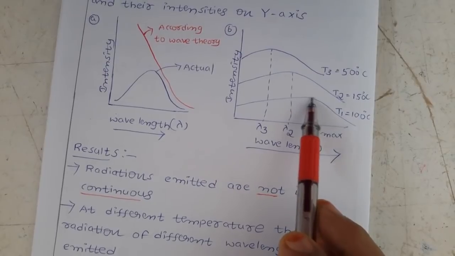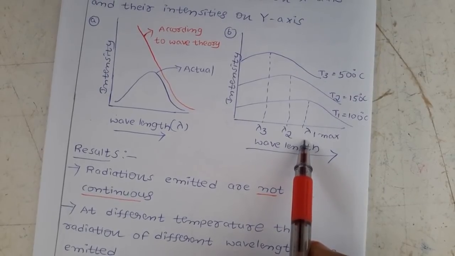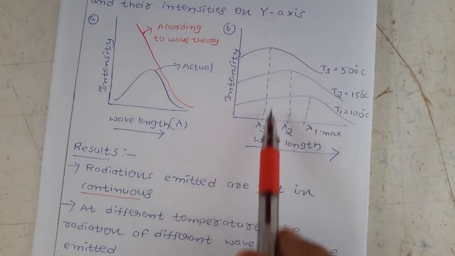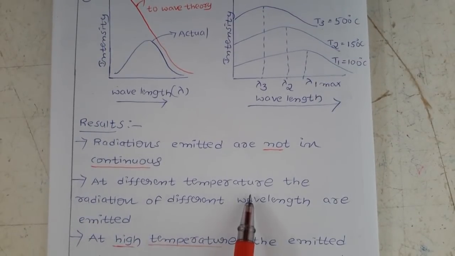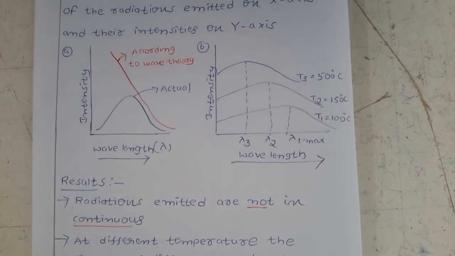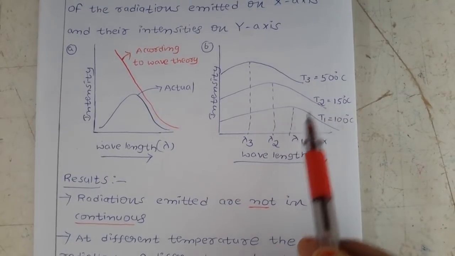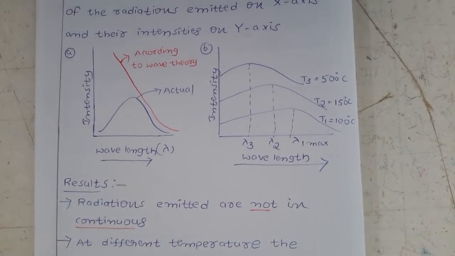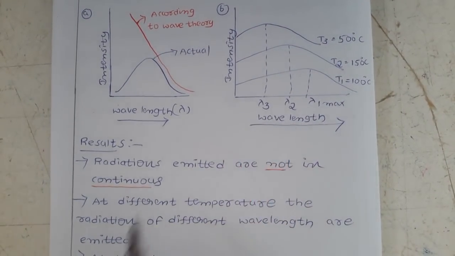For this line, assume this is the maximum, and I write it as lambda 1 max. For the next line, lambda 2 max. Next, this is the maximum, lambda 3 max. So for T1 the wavelength is lambda 1, for T2 the wavelength is lambda 2, and for T3 the wavelength is lambda 3. Once we have a different temperature, radiations of different wavelengths are emitted.